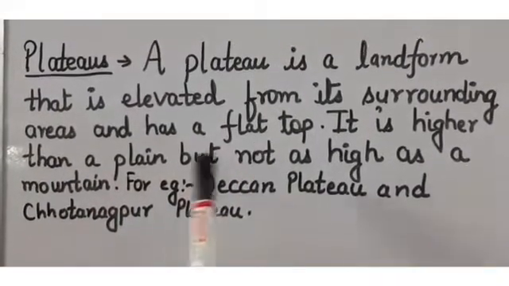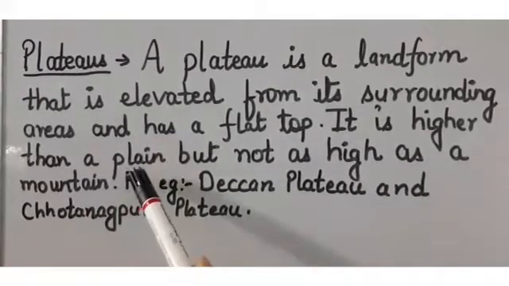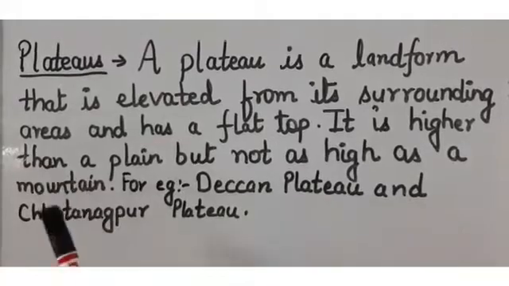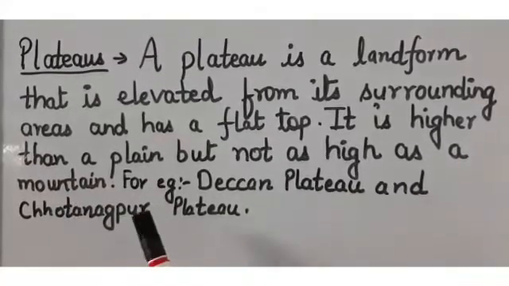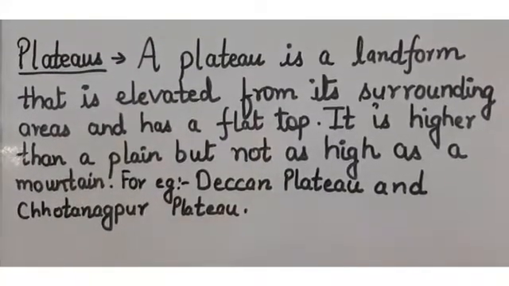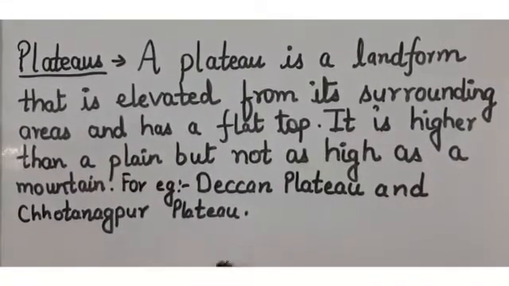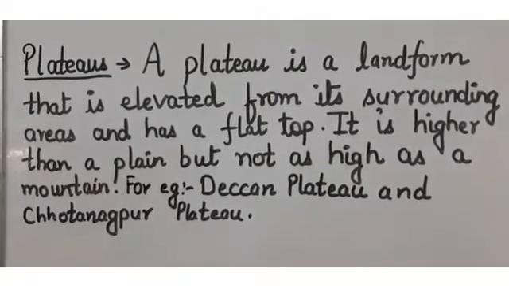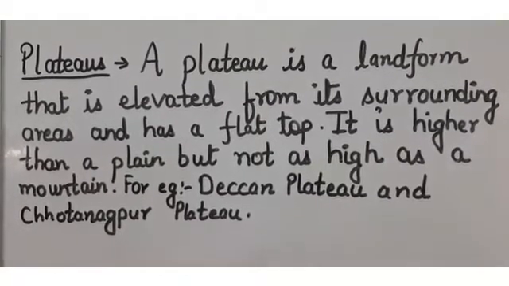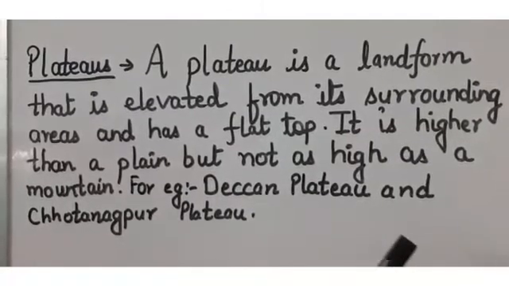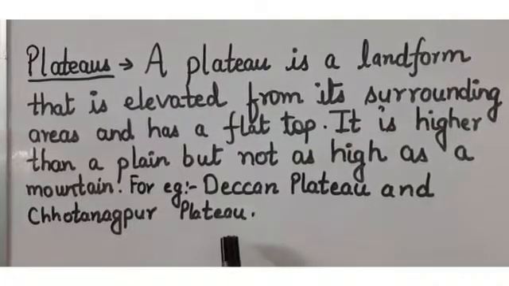It is higher than a plain, but not as high as a mountain. It looks like a tabletop. If the surrounding areas are leveled and only the center part is elevated, it looks like a tableland. The examples of plateaus are Deccan Plateau and Chota Nagpur Plateau.